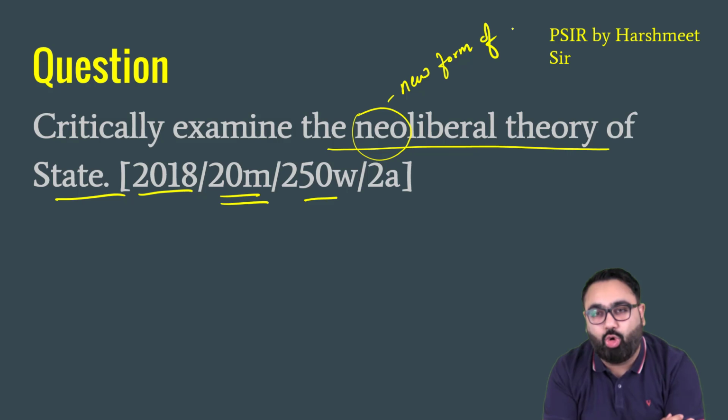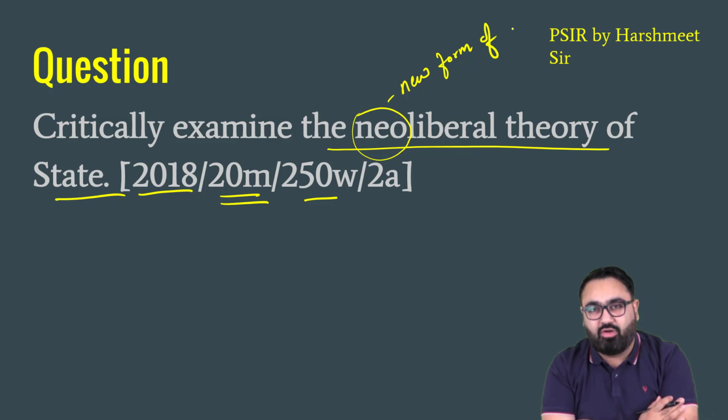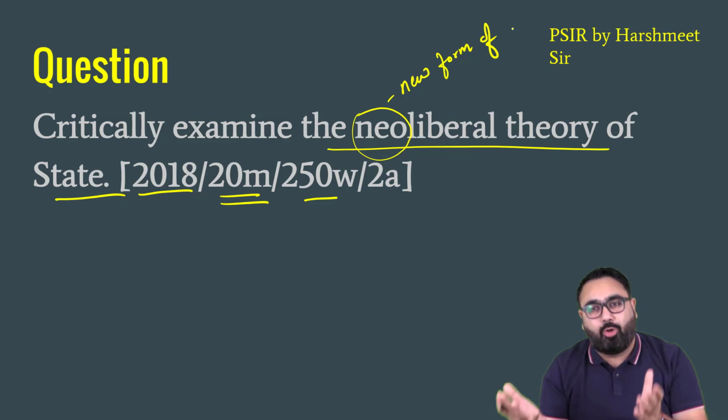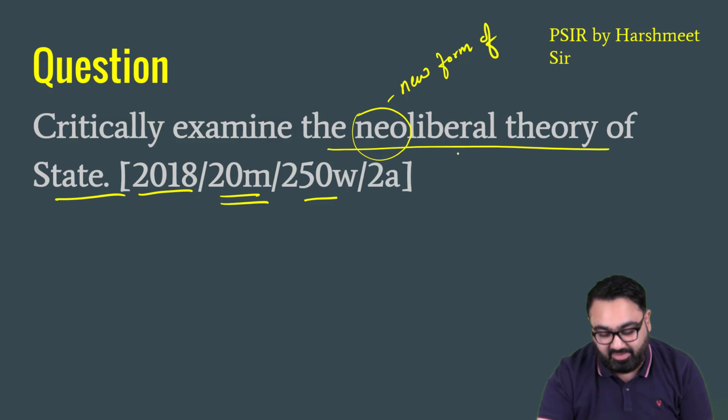Now, liberalism is not a very old theory. It came into being in the 17th century. People such as John Locke were the first people to come up with this idea that man by nature is intelligent, you should let them free. This theory gave rise to an economic system, or we are just talking about liberalism right now.